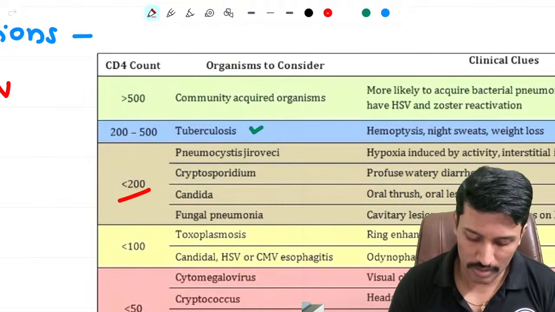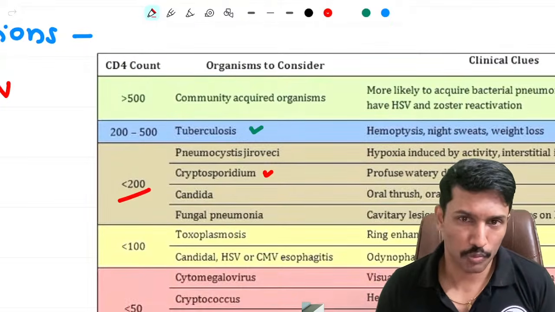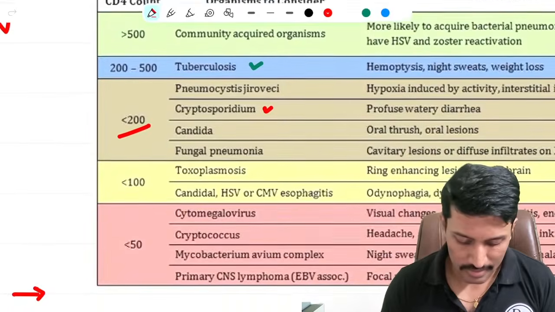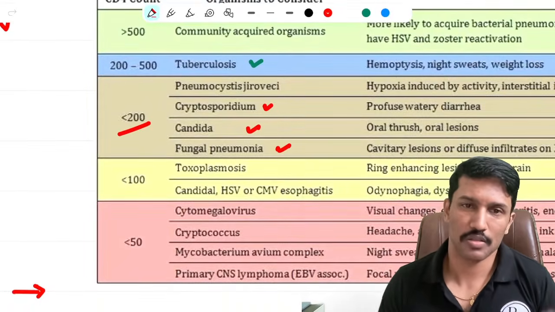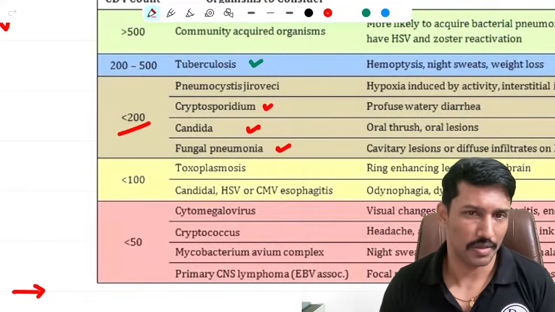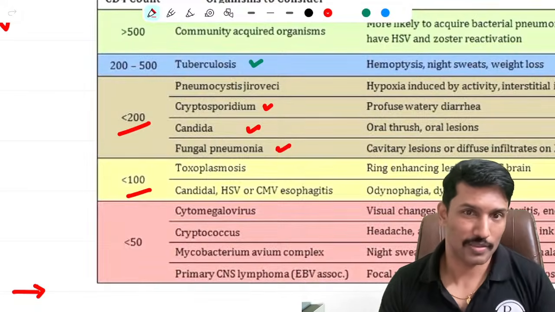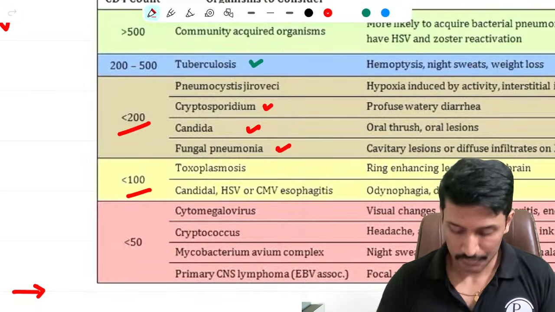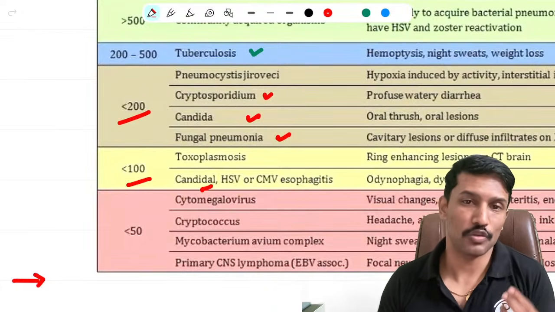So Pneumocystis jirovecii infection, GIT infection by Cryptosporidium, oral candidiasis, or fungal pneumonias, including cryptococcal pneumonias, occur when the CD4 count is less than 200. But when it drops below 100, you can develop CNS toxoplasmosis, then esophageal candidiasis, or CMV esophagitis.